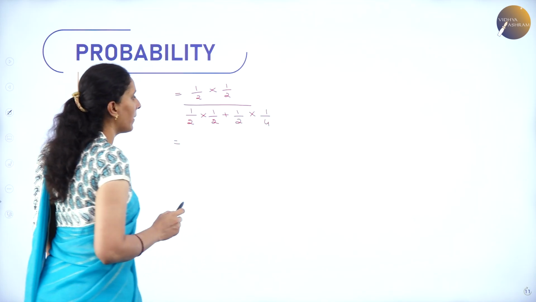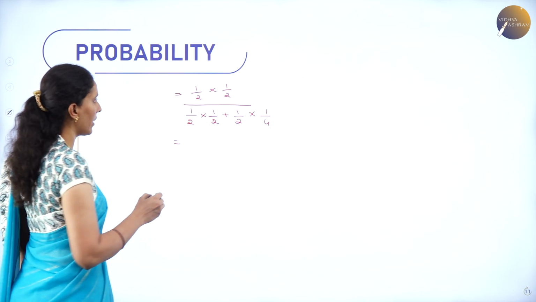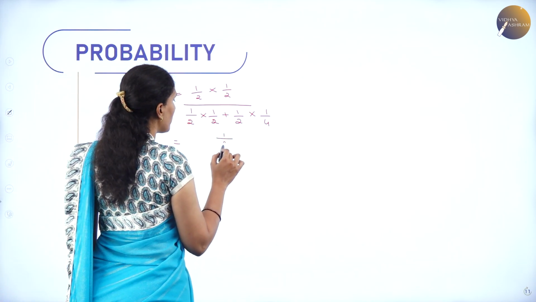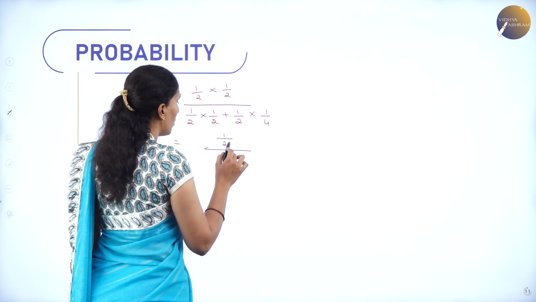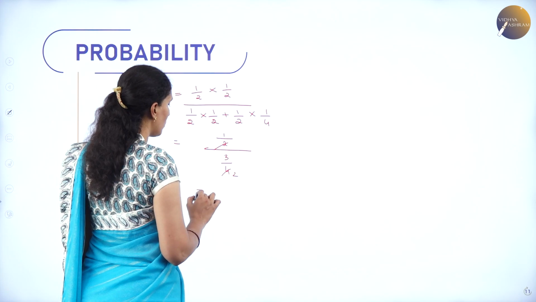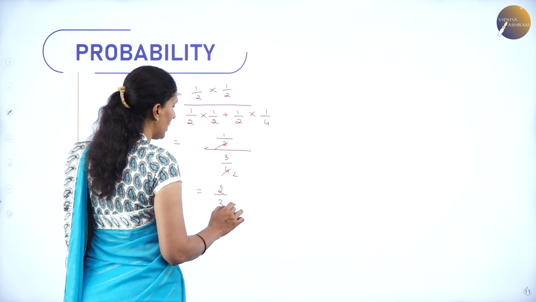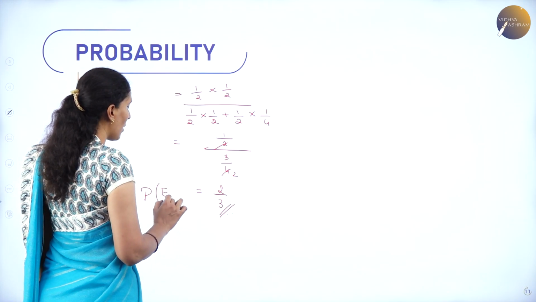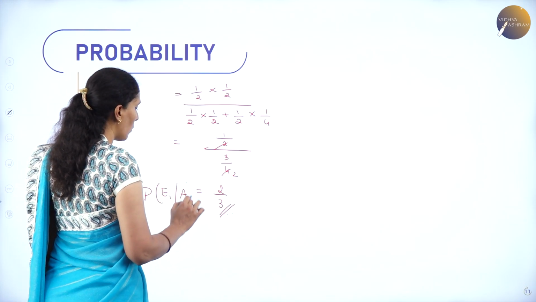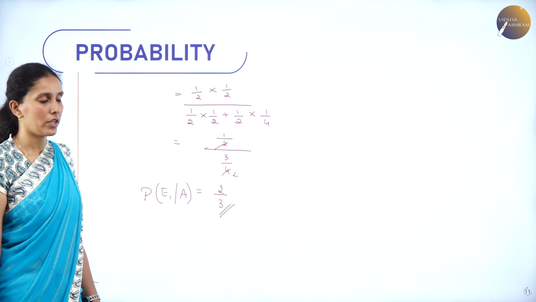So, 1 by 2 in both numerator and denominator I can cancel. Then the numerator is 1 by 2 and here I have 3 by 4, so the value is 2 by 3. Thus the probability that the bag chosen was the first bag is 2 by 3.